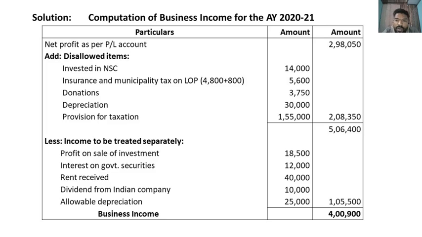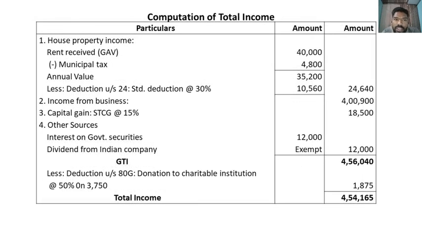And whatever total we get from that, we should deduct the income to be treated separately. See, profit on sale of investment, it is a short-term capital gain, and the interest on government securities, rent received, dividend from Indian company, allowable depreciation. After deducting all these income to be treated separately, we get a business income of rupees 4,900,000. First step is over. Next we should calculate the total income.